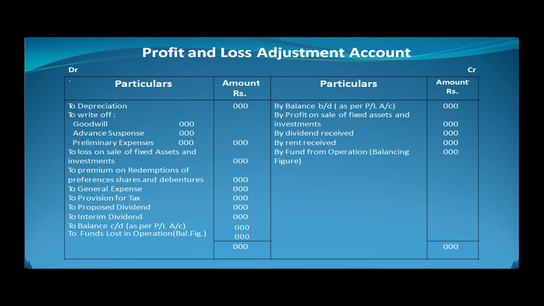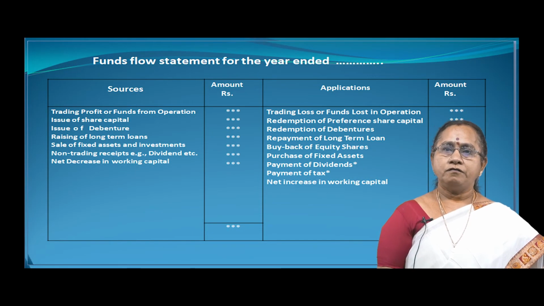See the difference in this profit and loss adjustment account. If the difference comes on the debit side, that means funds lost in operation. If the balance is on the credit side, that means funds from operation. After making this, we go on to prepare the statement of sources and uses, that is, the fund flow statement.